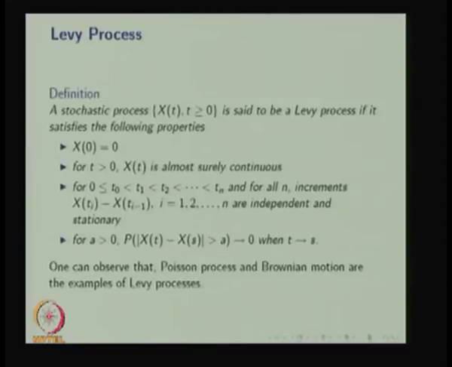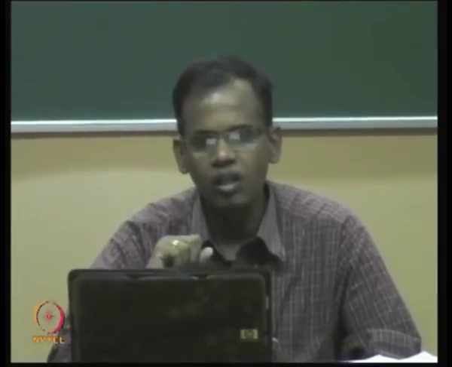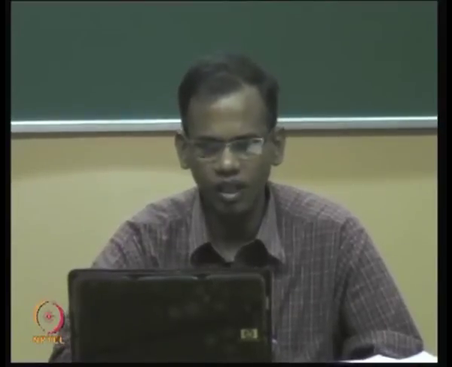The Poisson process is a continuous time discrete state stochastic process, whereas the Brownian motion is a continuous time continuous state stochastic process. The Poisson sample path is right continuous, because the inter-arrival times of events are independent and exponentially distributed with parameter lambda.